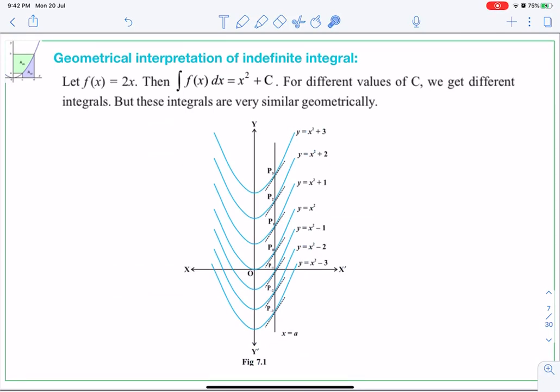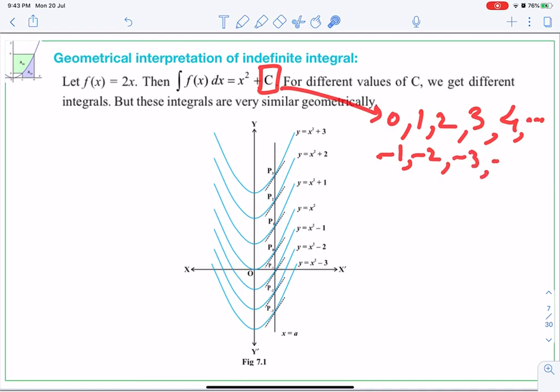Now next part is geometrical interpretation of indefinite integral. What geometrically it represents, the indefinite integral. Now look here, when function f of x is equal to 2x, and when we integrate we write x square plus c. So what is this c doing here? So that c is explained here. Look here, that c, as I told you, can be 0, 1, 2, 3, 4 and so on, or maybe negative 1, negative 2, negative 3 and so on.